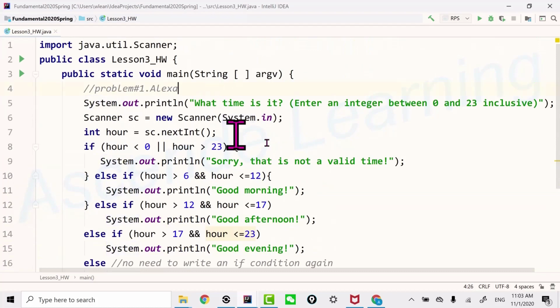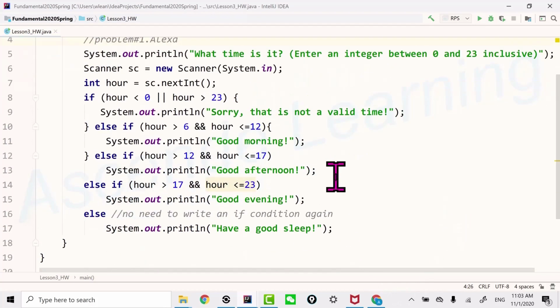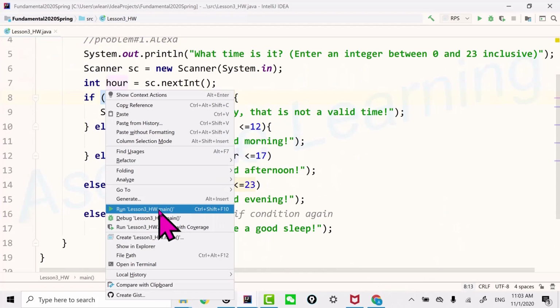Okay, so that's problem number 1. Let's do problem number 2. Oh, actually, let's go ahead and test it.